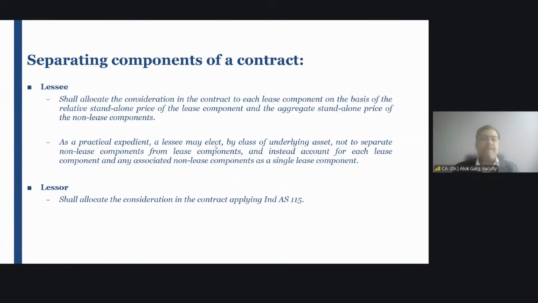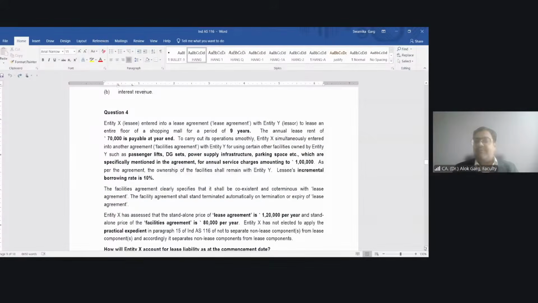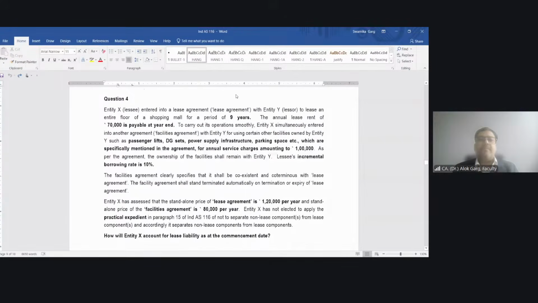Question number. I'm just sharing a Word file. Yes. Question number 4. I hope this Word file is visible to everyone. Yes, sir.